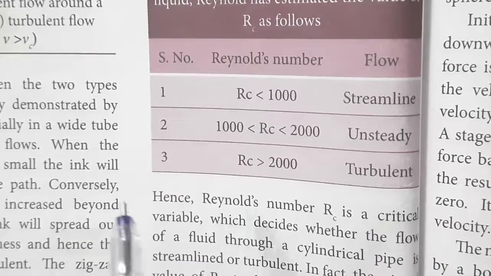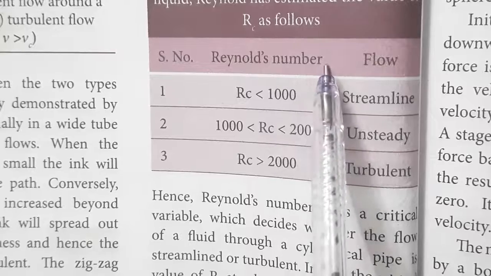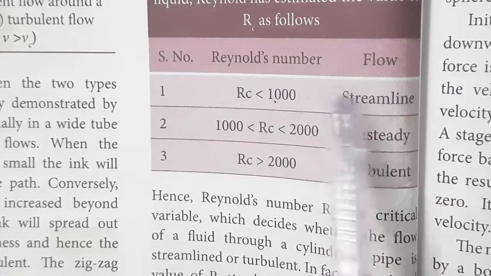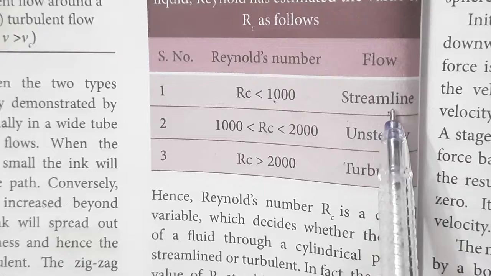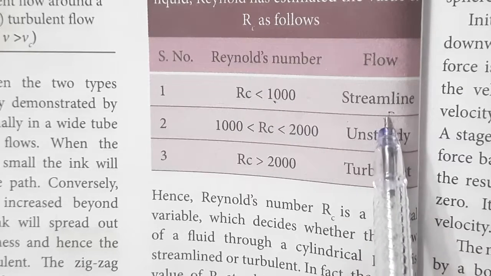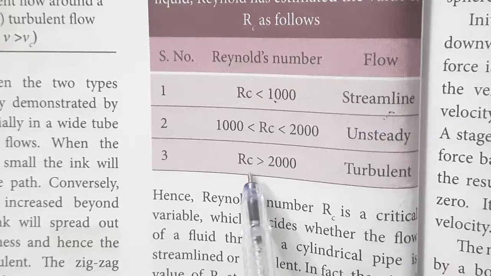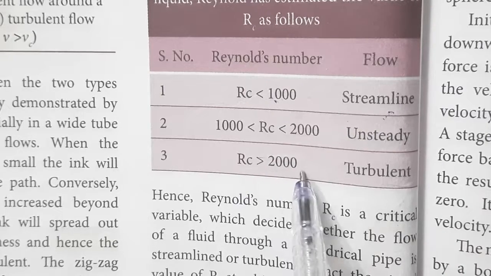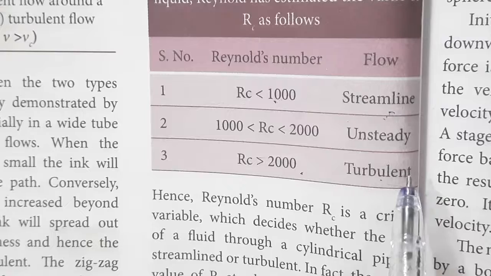Listen. If the Reynolds number is less than 1000, the flow is said to be streamlined. If the Reynolds number is greater than 2000, the flow is said to be turbulent.